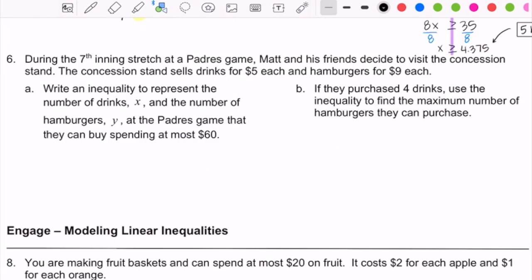So you guys, number 6 is a similar question. It says that Matt and his friends are going to visit the concession stand at the Padres game, and there's also 2 things happening in this one. So it says that they sell beverages for $5, and then the second thing is it says that they sell hamburgers for $9. So those are the 2 things that are going on in this question.